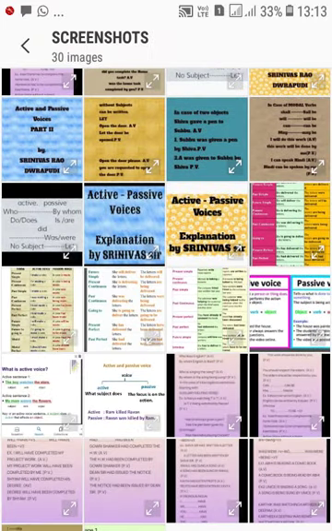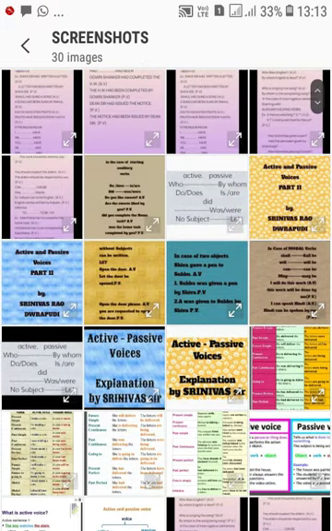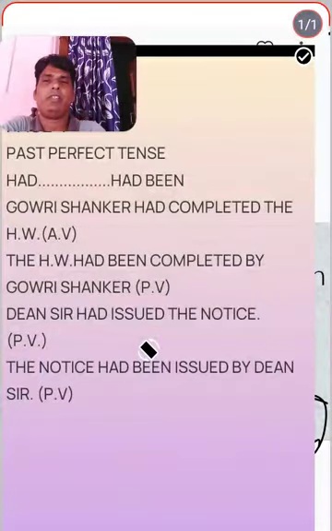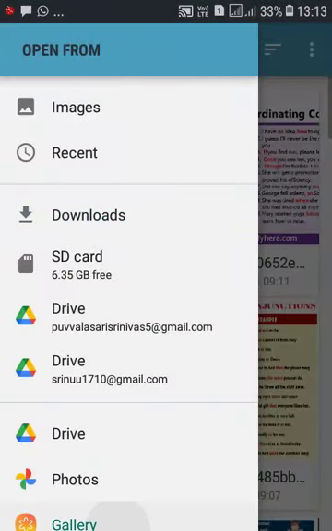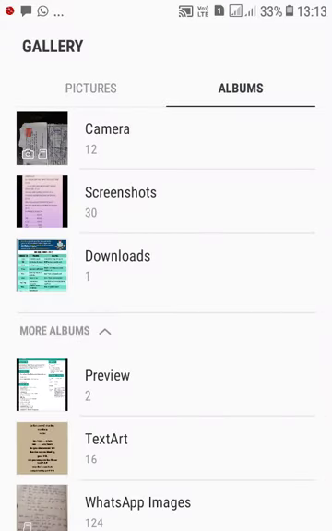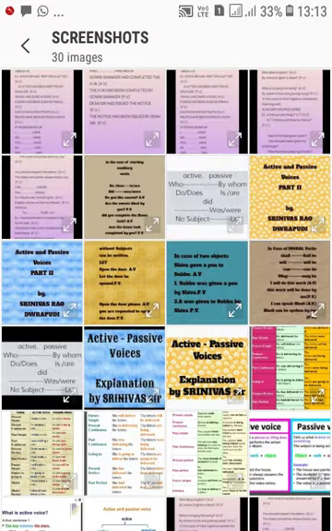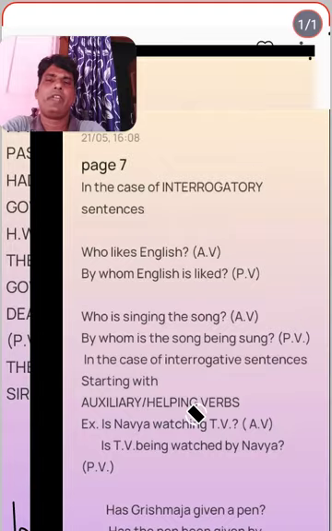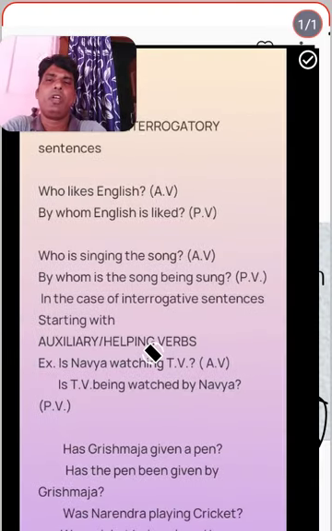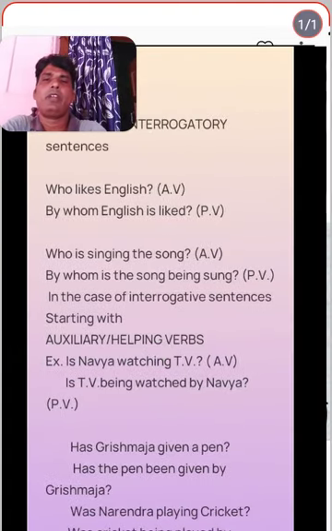Now let us have some basic changes. Let's have more about "who". Whenever the sentence starts with who, "Who likes English?" becomes "By whom is English liked?"